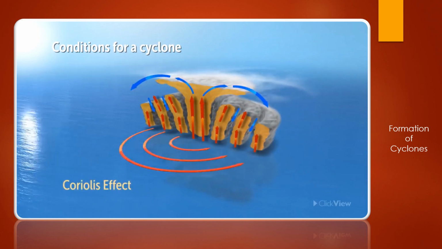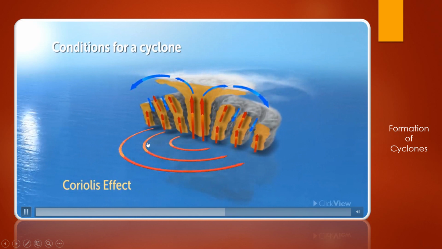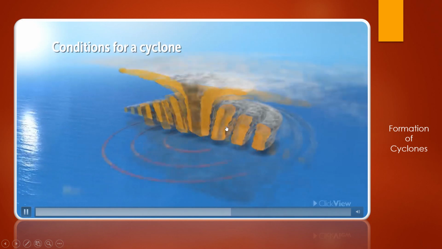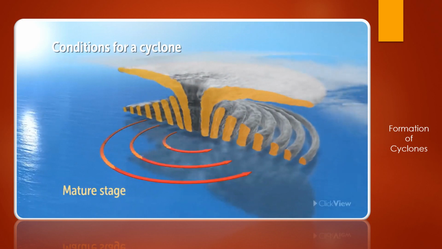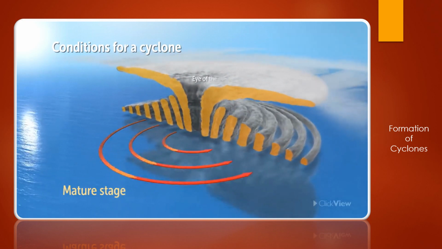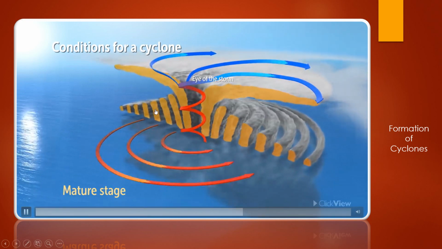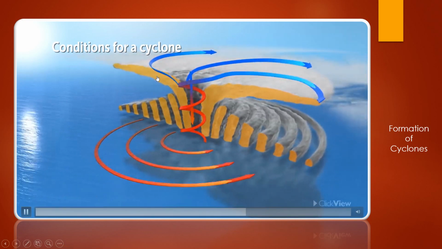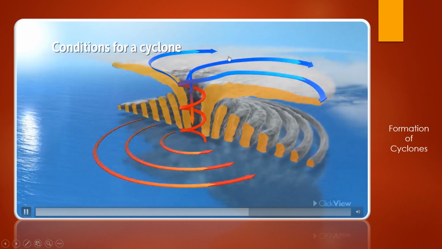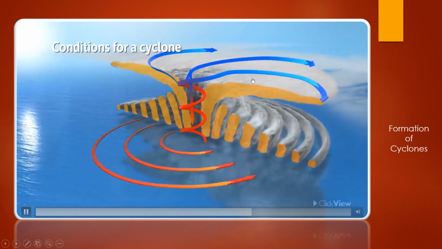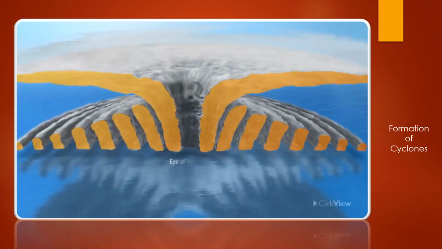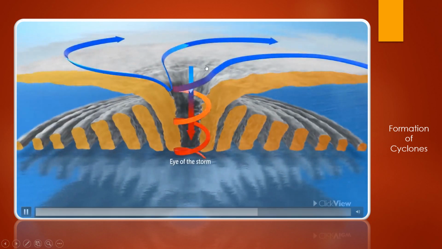Okay, and below, because of the Coriolis effect, what the Coriolis effect is, I will tell you afterwards. Because of the Coriolis effect, they start moving from one place to another. And in mature state they look like this. Here you can see they are getting energy from here, and here they are just dropping out. See this white. So in this way cyclones are formed. This is the eye of the storm you can see here.